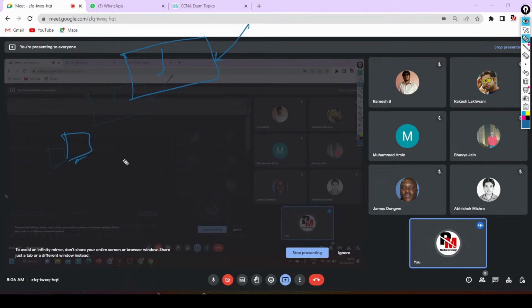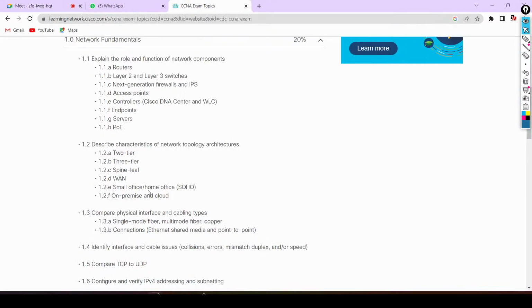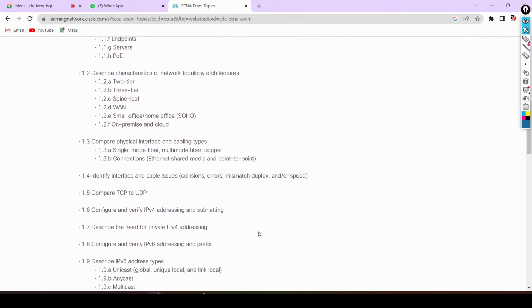And half duplex means a device that can send the traffic as well as receive the traffic, but not at the same instant of time. At the same time, a device can either receive or send. And what is full duplex? Full duplex means a device can send the traffic as well as receive the traffic at the same instant of time. That type of communication is nothing but full duplex. Yes or no? Okay, so don't worry. In upcoming days, we will understand these things as well.